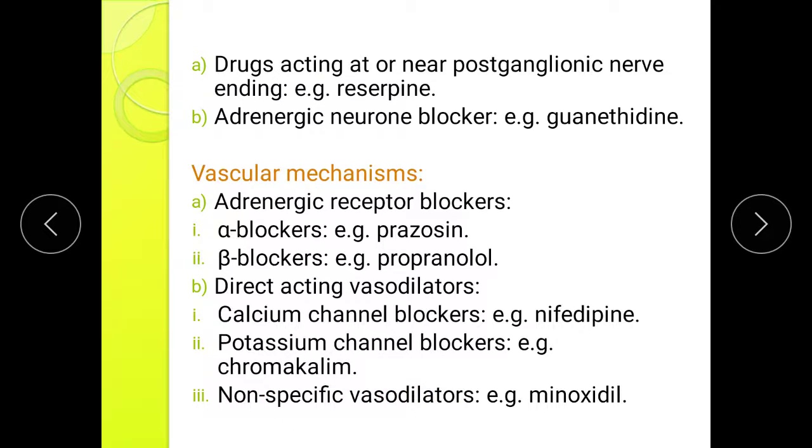Alpha blocker example is prazosin, beta blocker example propranolol, calcium channel blocker example nifedipine, potassium channel blocker example cromakalim, and non-specific vasodilator, that is minoxidil.